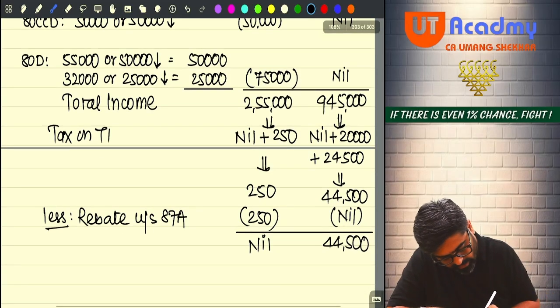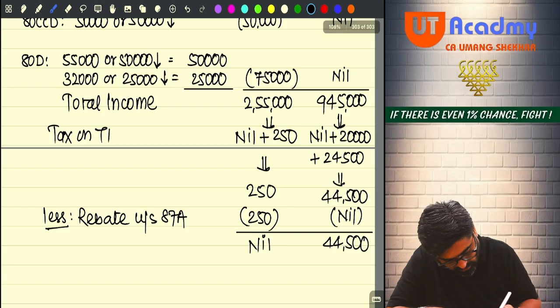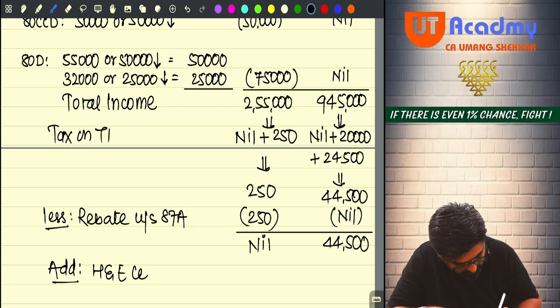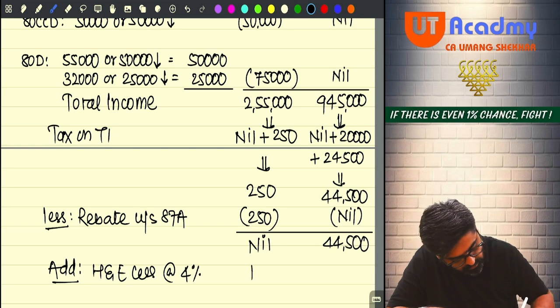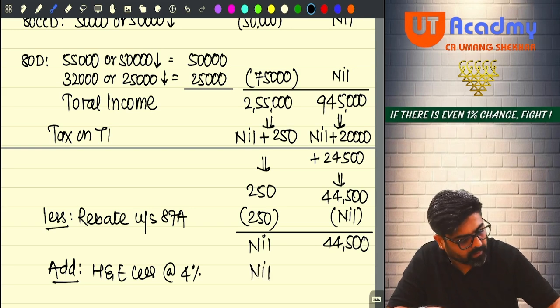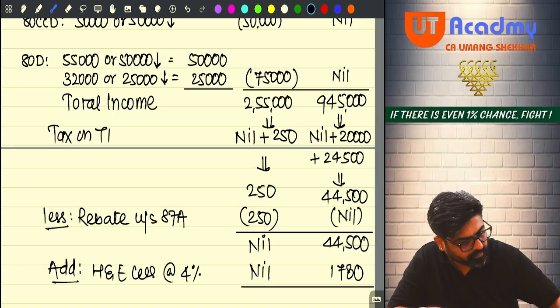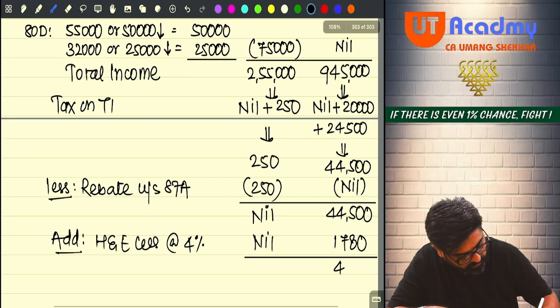This is tax on total income after rebate, and add health and education cess at the rate of 4%. This will be nil, and 4% will be 1,780. Total 46,280.